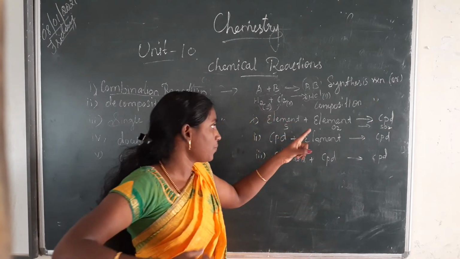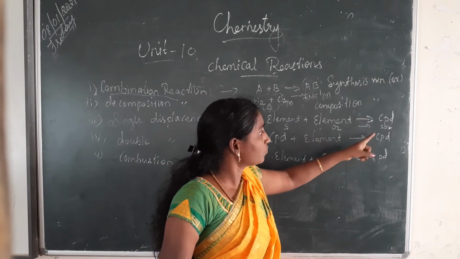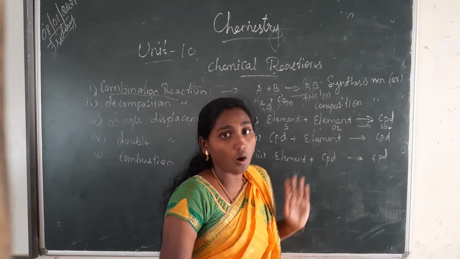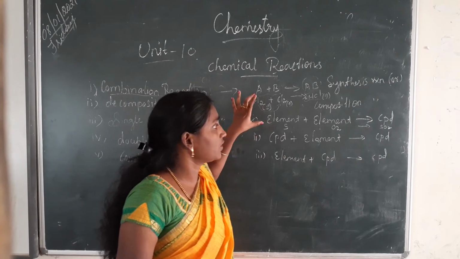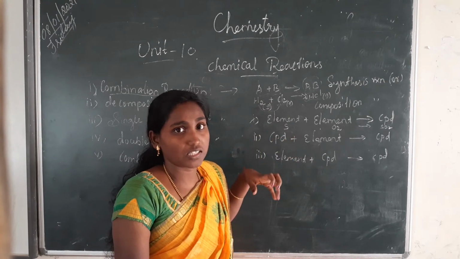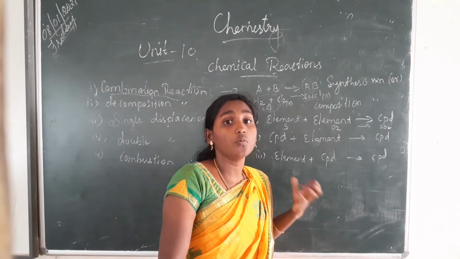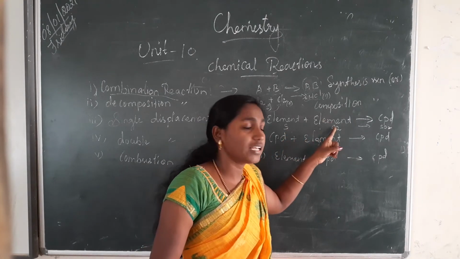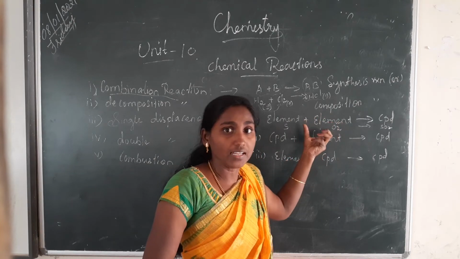So two elements combine with one another to form one compound. Mostly this type of reaction takes place between non-metals, or one will be a metal and the other a non-metal, otherwise both will be non-metals.